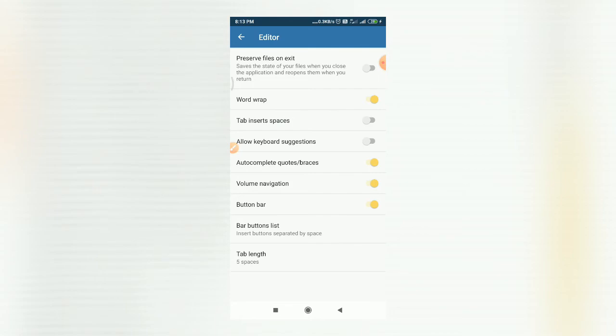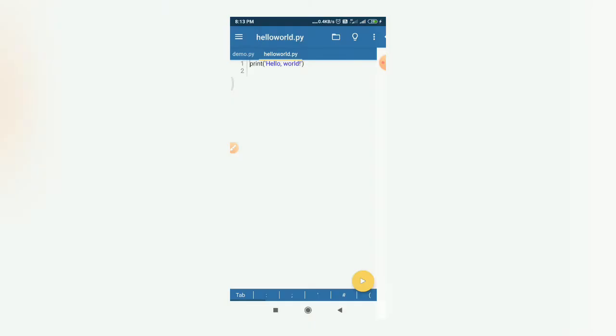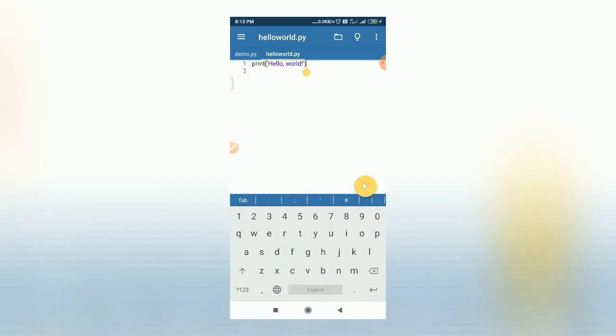Then button bar. If I go back, I can show you what the button bar is. Here you can see this blue strip at the top of the keyboard. This is actually called the button bar. You can see all the different special symbols listed here for quick access.